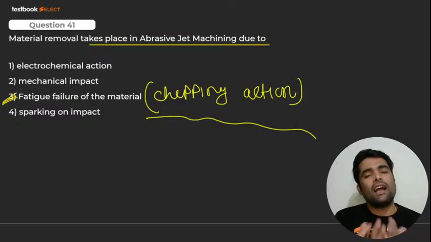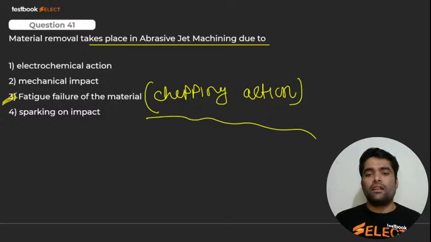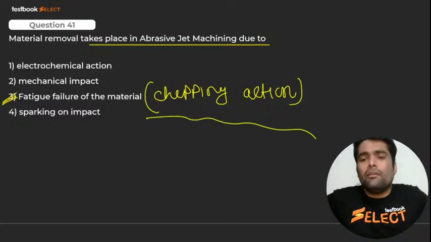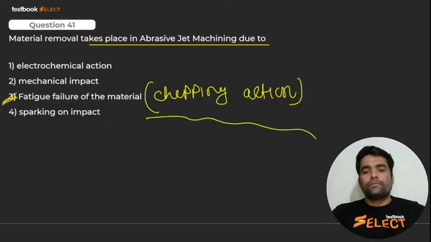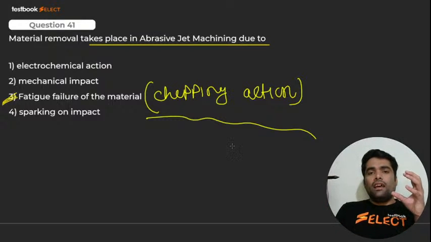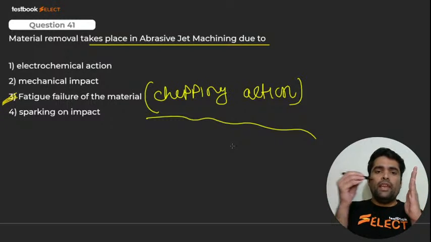Mohan Raj, it's not that we cannot explain each and everything over here. Try to understand, my dear. It's not mechanical impact. Just go through your notes. Because the laden gas and abrasive stream come and hit it, right? Laden gas and abrasive stream are going to impact on that.